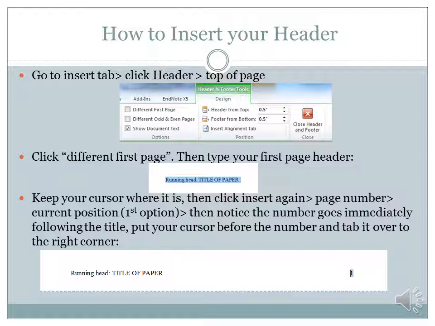Then you're going to keep your cursor where it is, so keep it following the R right on there. Click on the Insert tab again. This time though, you're going to click Page Number, Current Position, and click that first option. And then notice that your page number is going to immediately be right behind your R. You're going to put your cursor before the number though, so just go one space back. Don't backspace, but maybe use your left arrow or use the mouse and put your cursor there, and tab that number over to the right-hand corner. Then you're done.